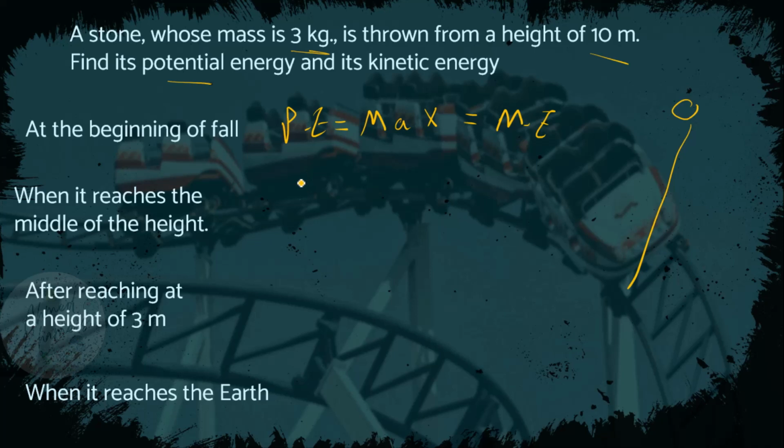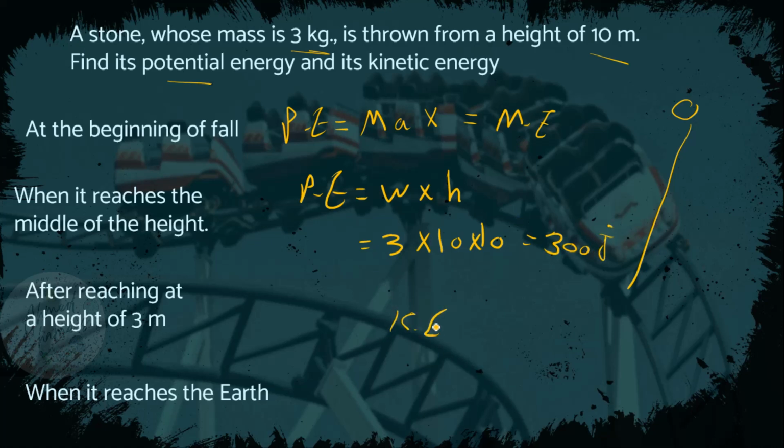So potential energy will equal weight multiplied by the height, 3 multiplied by 10 to get the weight, multiplied by 10 of the height, equals 300 joules, and the kinetic energy will equal 0.